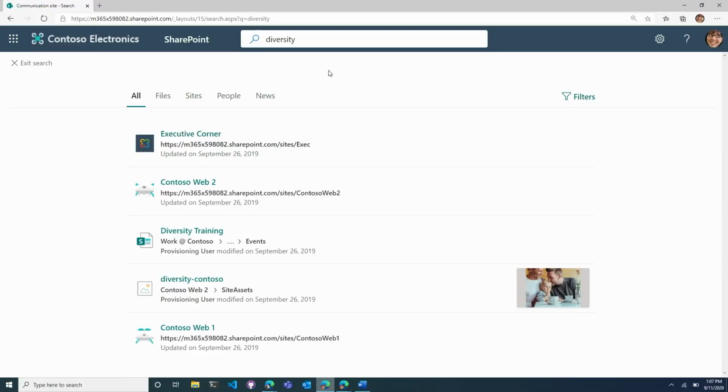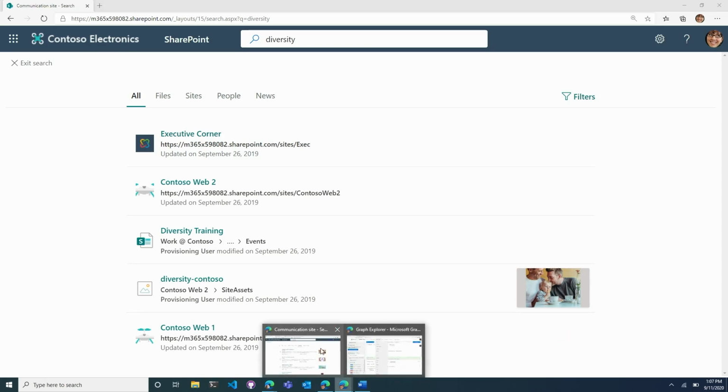Now I'd like to show you a demo of using Microsoft Graph Connectors, which we are announcing general availability at Ignite 2020. This is exciting new functionality that enables you to connect your external data into Microsoft 365 and then have it participate right there in the user experiences. I'm going to start here in the SharePoint home site of Contoso Electronics. As you can see, you will see the familiar search results around files, sites, people, news, and so forth. But what Graph Connectors enables is that I can now bring a new set of entities and participate in Microsoft Search.